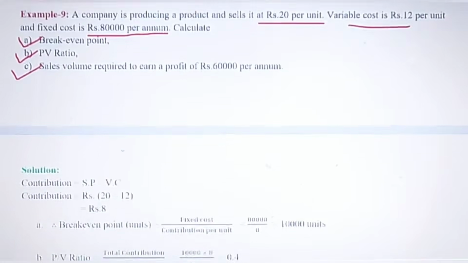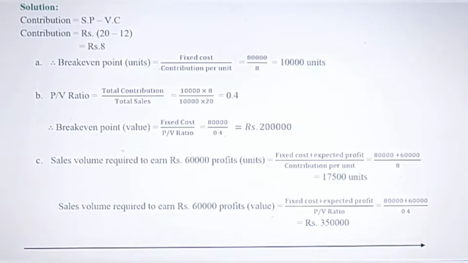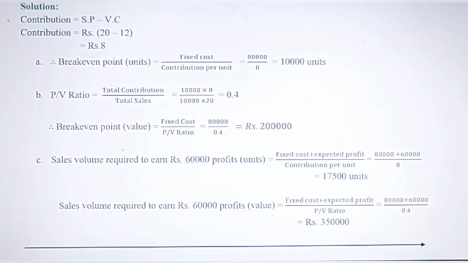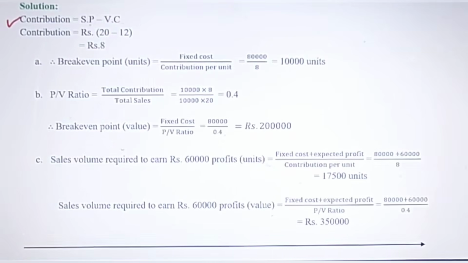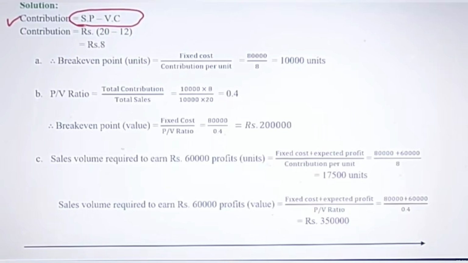Okay, now let's see. First of all, calculate contribution. Contribution formula is selling price minus variable cost. So both are given: 20, 12, 8.